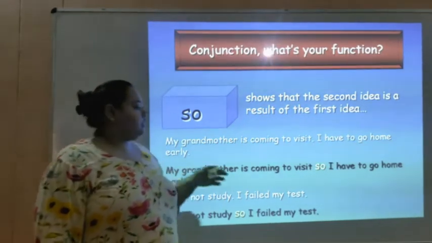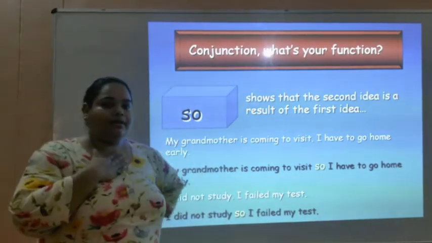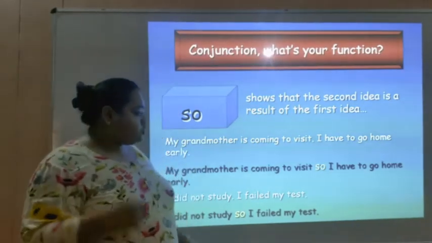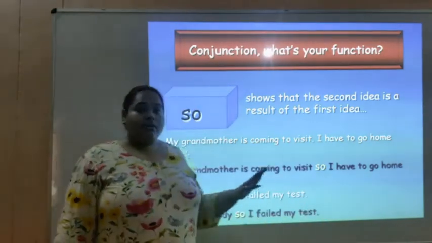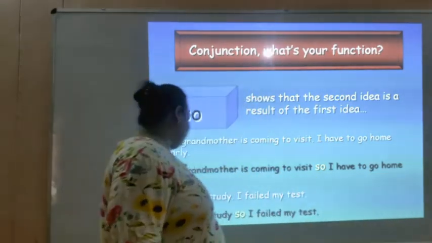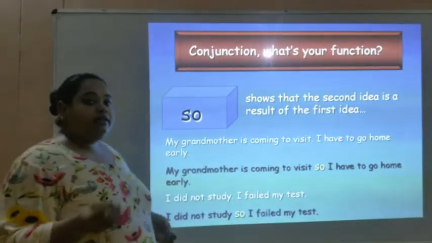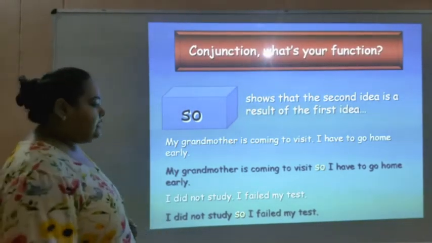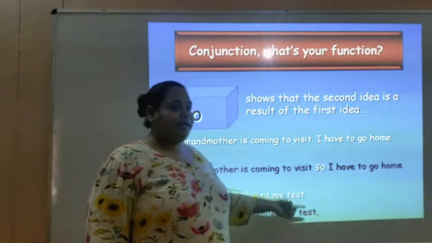And let's use the conjunction so. My grandmother is coming to visit. My grandmother is coming to my house to visit me or to meet me. So, the result is I have to go home early. My grandmother is coming, therefore I have to go early. This is the result of my grandmother's visit. Moving ahead, let's see the next example. I did not study. I failed my test.